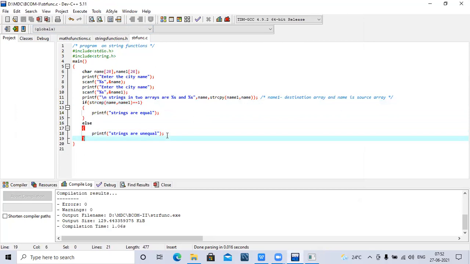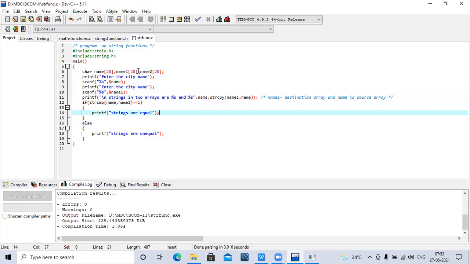Then go to the next one, that is string concatenation. String concatenation means combining two strings. For example, I have name 1, comma name 2. Now my plan is concatenation, means combining two strings.